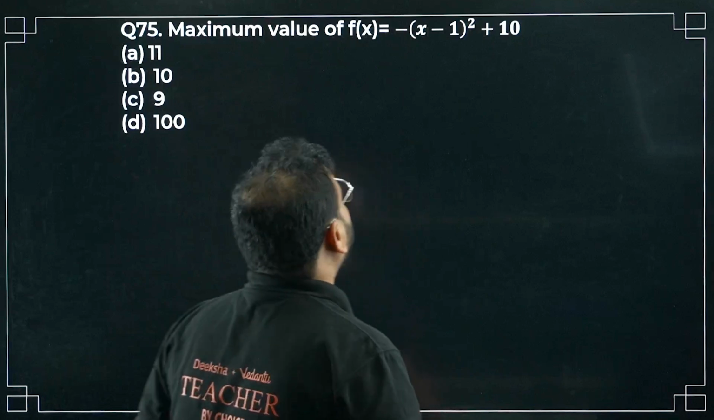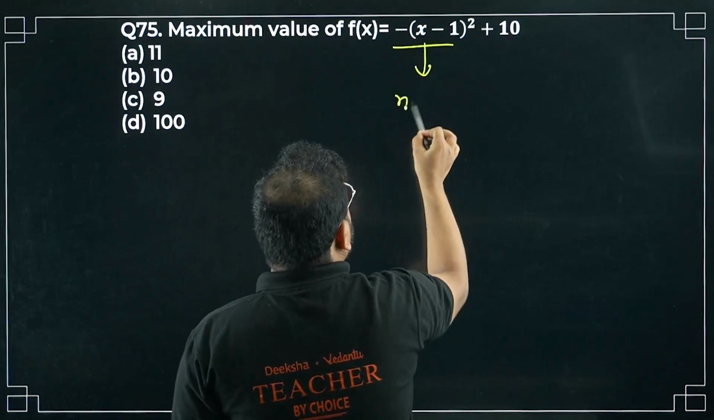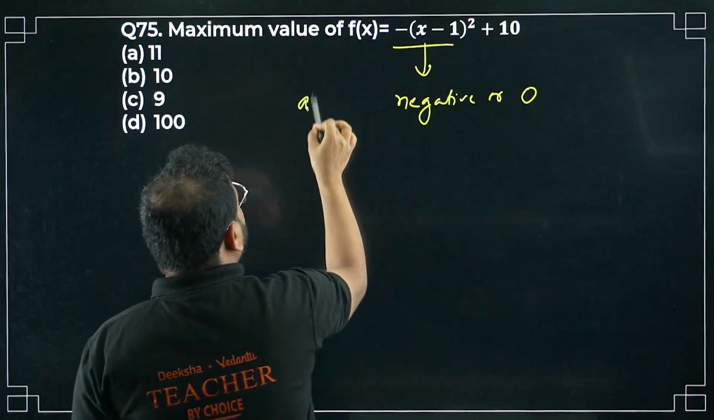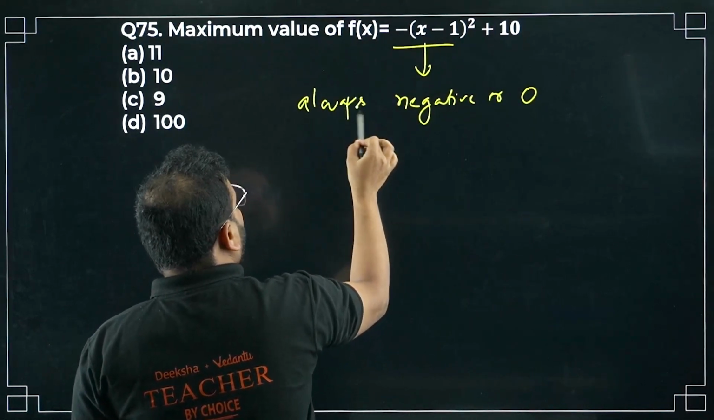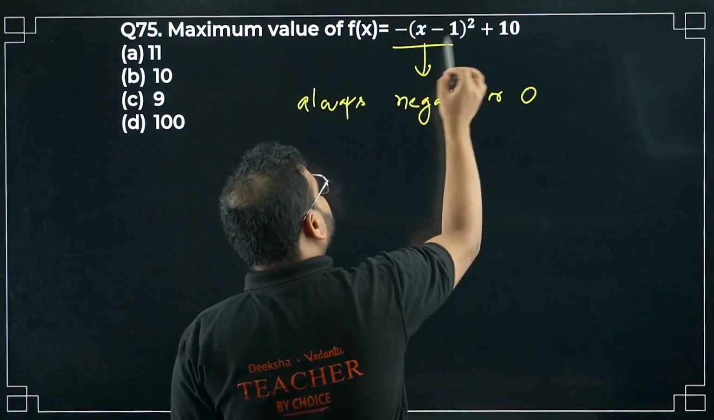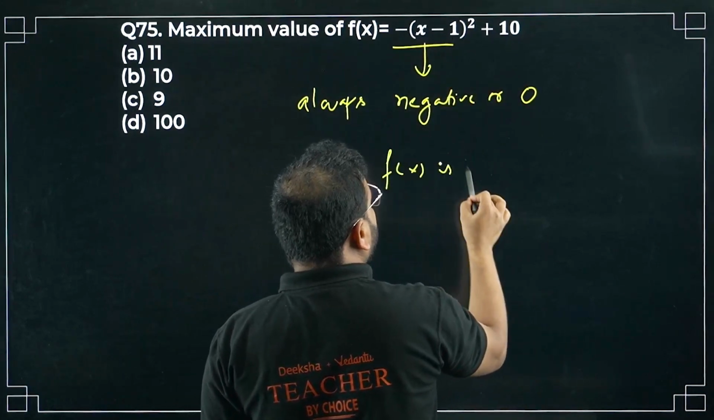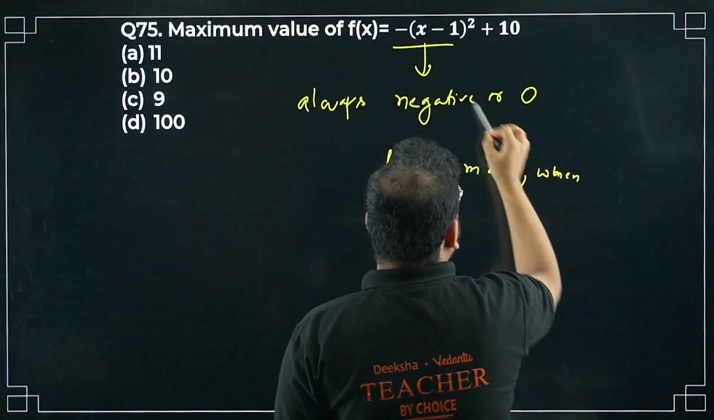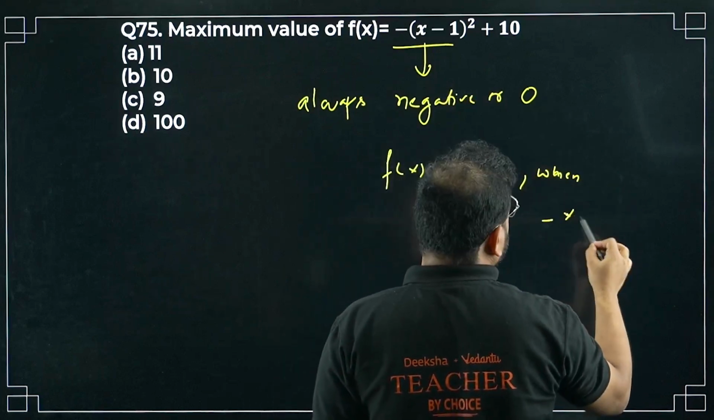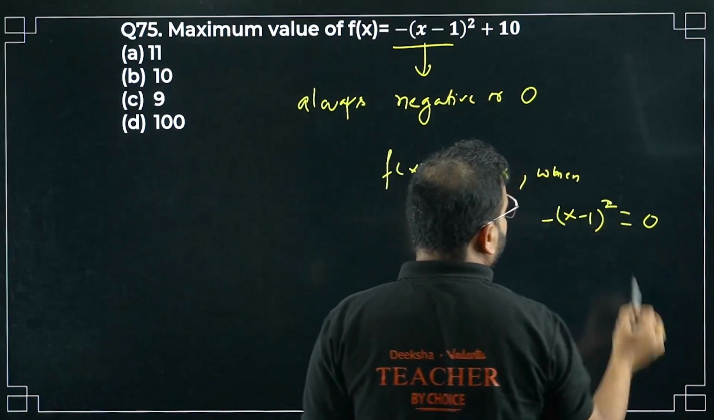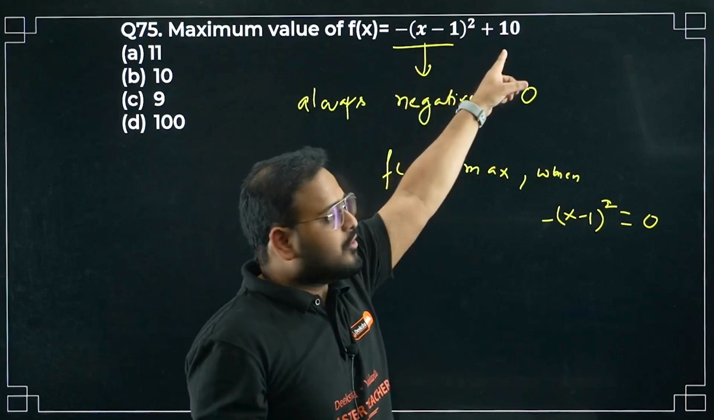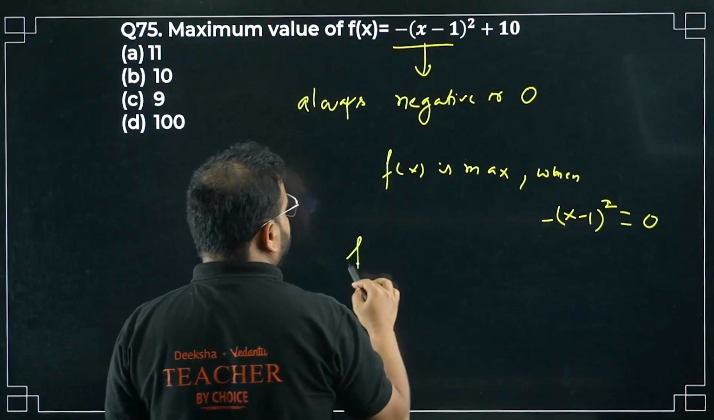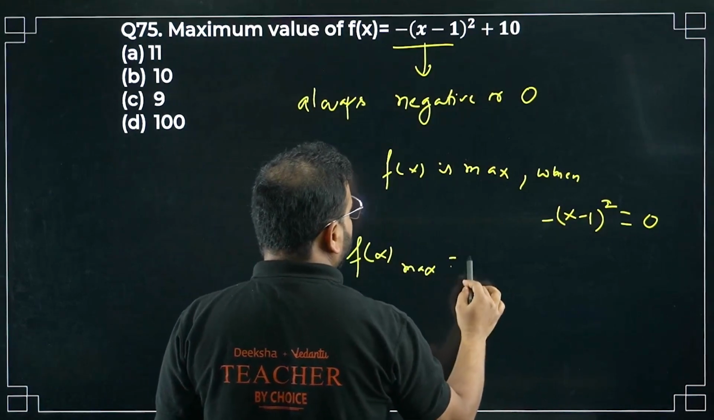Maximum value of this. This is a negative value, negative or 0, always. This means f(x) is maximum when this thing becomes 0, when minus (x minus 1) the whole square is equal to 0. Because if you take a negative number, you'll get a lesser value. So the maximum value will come only when this is equal to 0. And what is that value? So f(x) maxima will be nothing but 10.